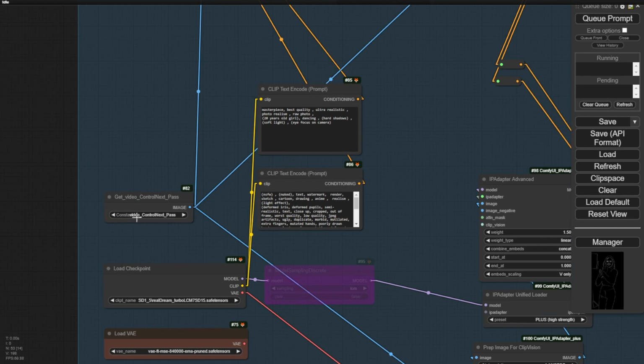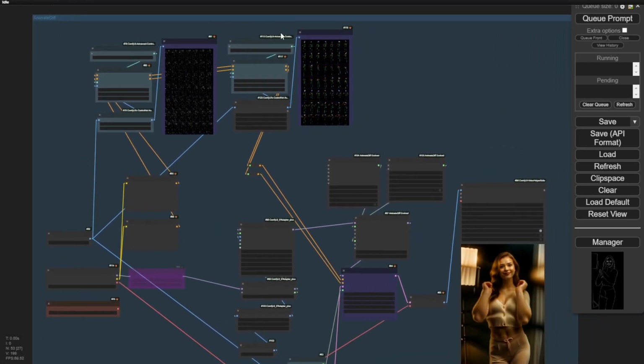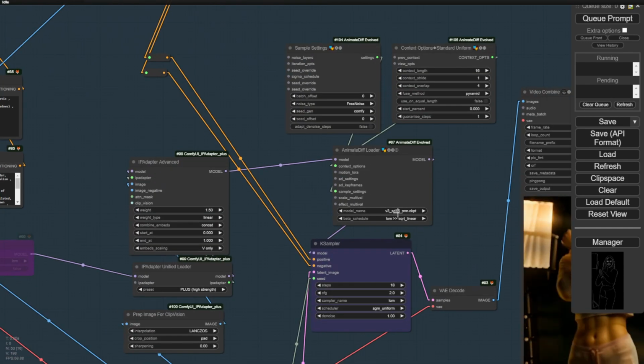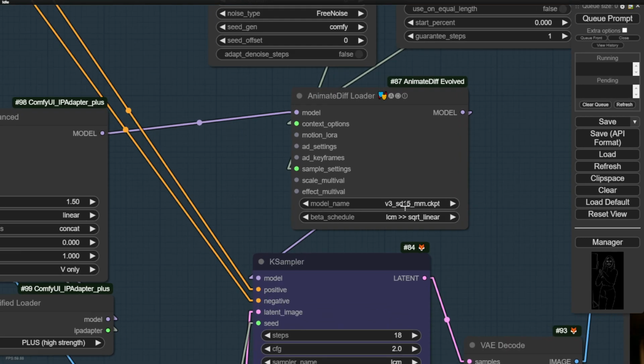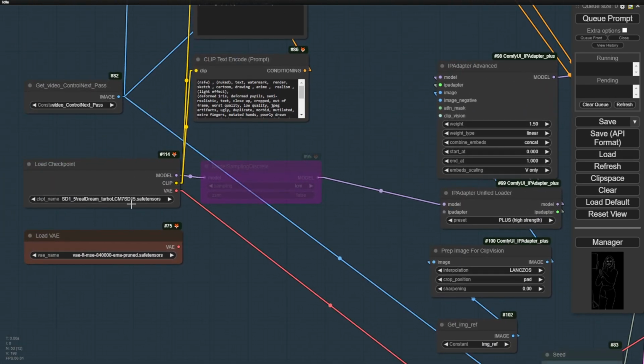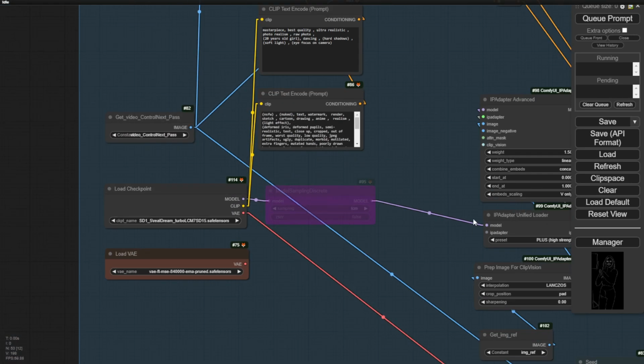So I made another group here that uses it: I pass the first ControlNeXt result from the first pass to this group using AnimateDiff, purely using the AnimateDiff version 3 motion model and LCM for the checkpoint model to run a little faster, setting the scheduler and sampling steps lower so that we have better processing times. Then it will be something like this.